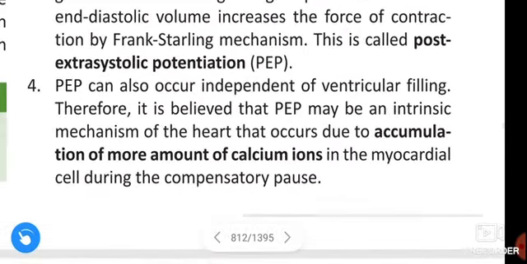Next, post-extrasystolic potentiation can also occur independent of ventricular filling. Therefore, it is believed that post-extrasystolic potentiation may be an intrinsic mechanism of the heart that occurs due to accumulation of more calcium ions in the myocardial cell due to the compensatory phase.